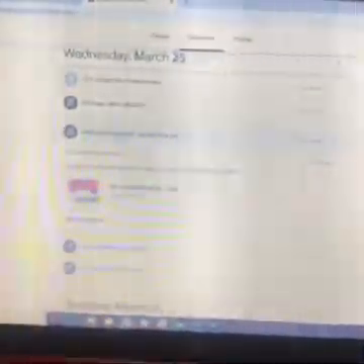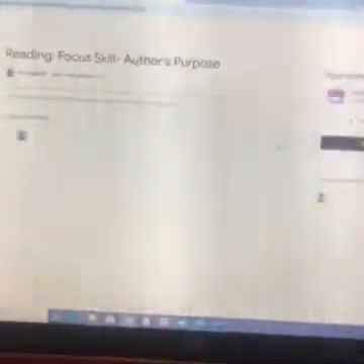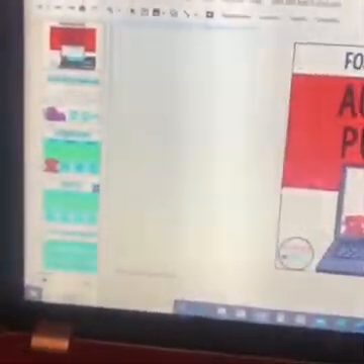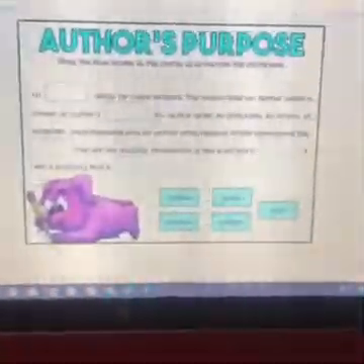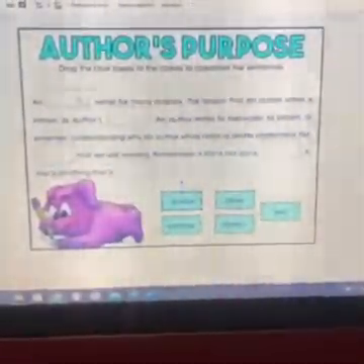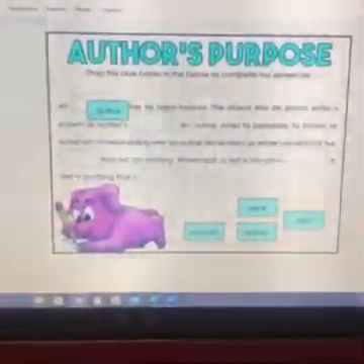Okay, the next activity that we're going to do is the reading, the focus skill. Again, you have to click view assignment first. Then it's going to pull it up with your name on it. It's a Google slide again. You're going to open that up, and then over here are the slides that you're going to work on. This is the first one, and you just have to drag your answers over here, and this is very similar to the last skill that you just did.